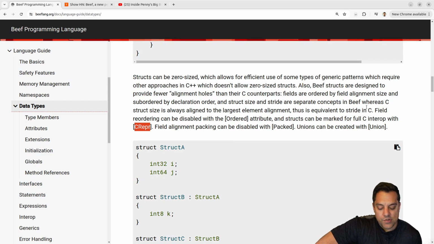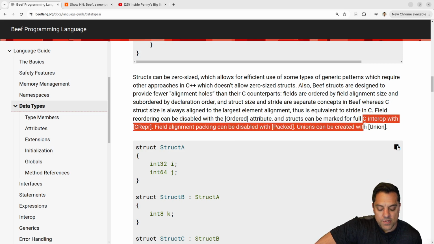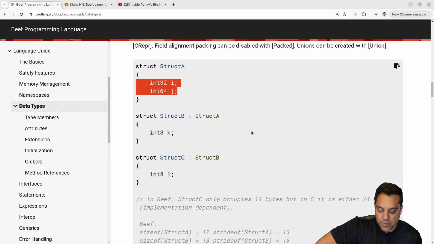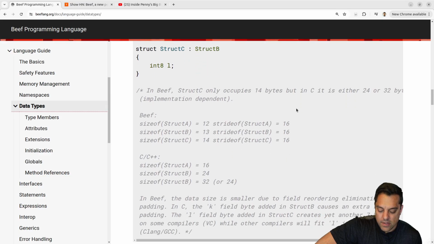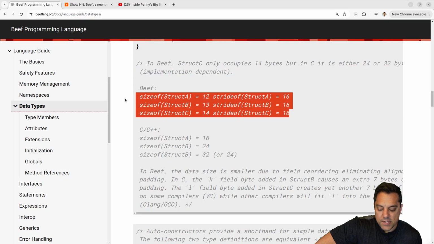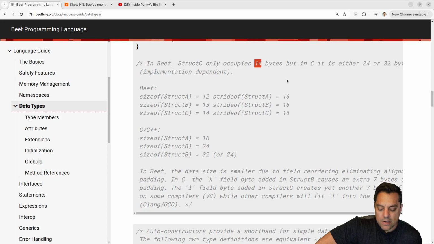I mean, you either have to choose to align with C, because most of our code needs to talk with C libraries, or have some other strategy here, which it looks like there are some decisions about how to align things, which is kind of interesting. Okay, so in Beef you go for the minimum size, which again makes sense for games. Now if you have 14 bytes, you're probably still padding 2 somewhere, probably.